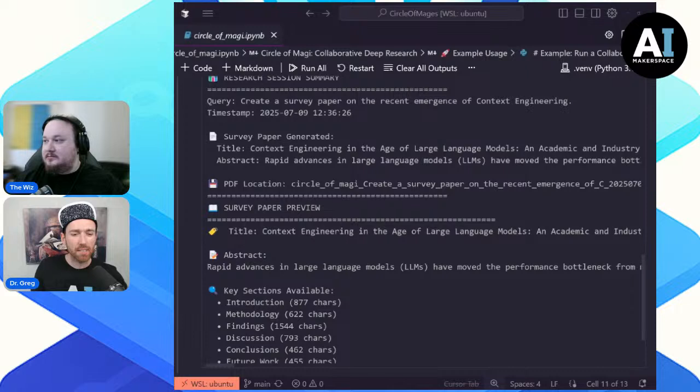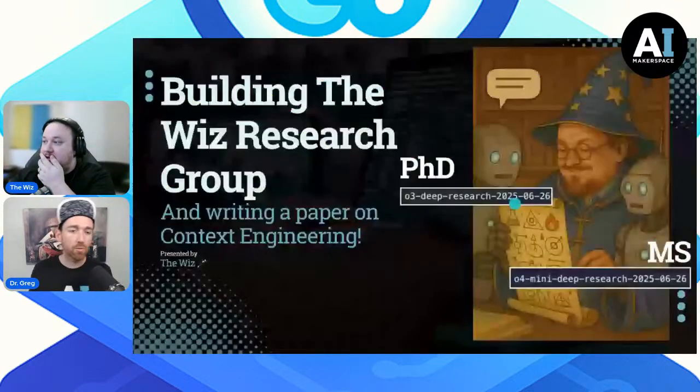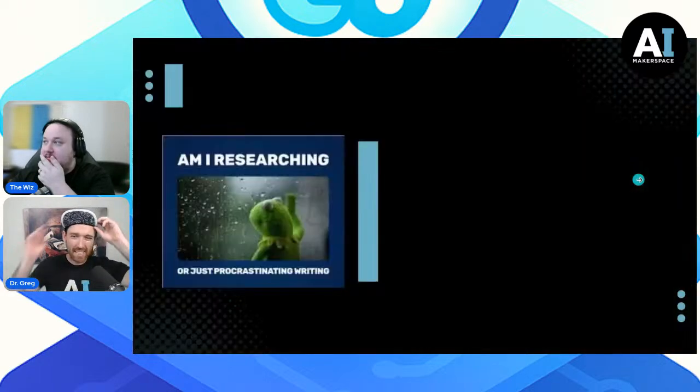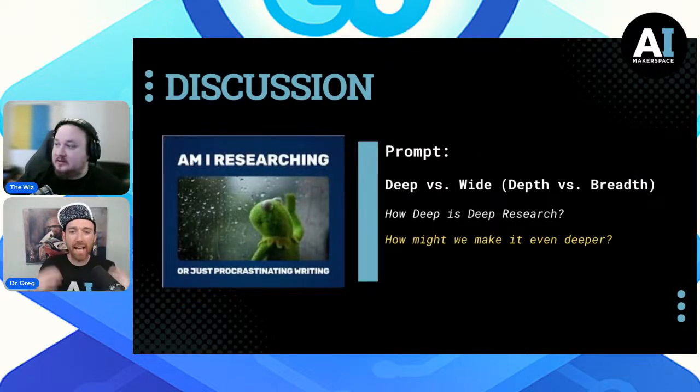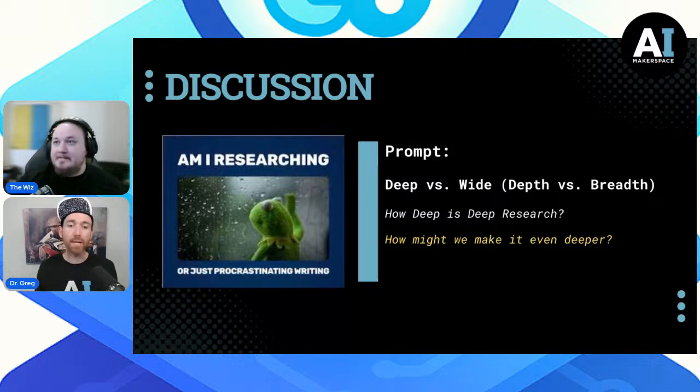So what I'd like to sort of chat with you about here, you mentioned a couple things. And one of those things was that we kind of have this idea of deep research versus kind of wide research. And so what I'd like to double click in on is how deep was this able to actually go? And how might we make it even deeper? Like, to this question of, if we built our own, could we do better? I think the interesting thing that comes up for me is what's the baseline of building a multi-agent report generator yourself? What's the baseline?